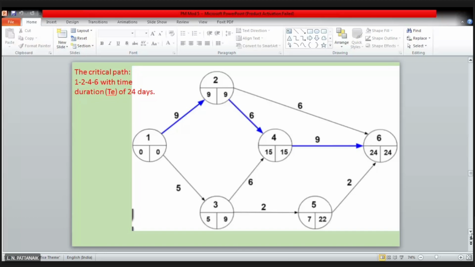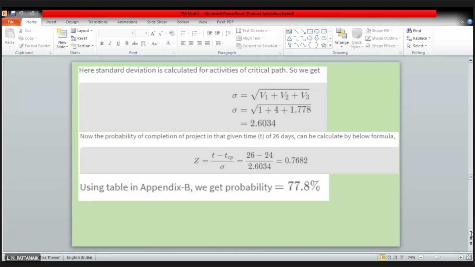If you have any questions in between, you can ask me. Here, standard deviation is calculated for activities of the critical path. So we get, see, V1 plus V2 plus V3. V1, V2, V3 are the variances. Here there were 3 critical activities, okay? 1-2, 2-4 and 4-6. The variances of all three were added. That becomes the variance of the whole project.